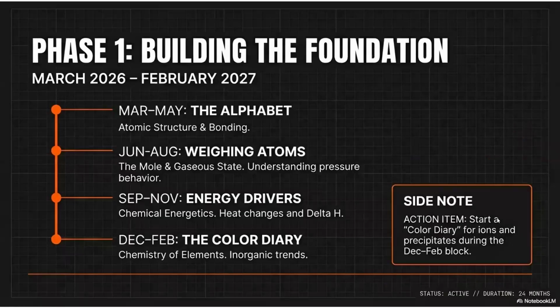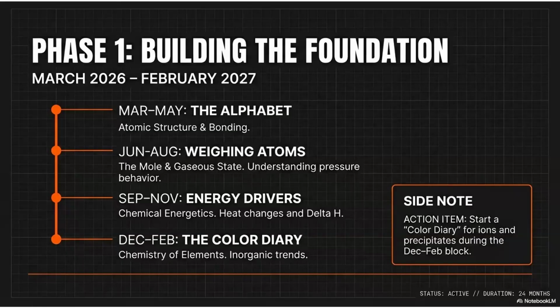Right. So these are the so-called phases. I told you about these phases at the beginning of the class. The first phase is building the foundation. Our chemistry syllabus is composed of 14 lessons plus 45 practicals. All these are summarized here. Now, this is our plan, 2026 March to 2027 February.